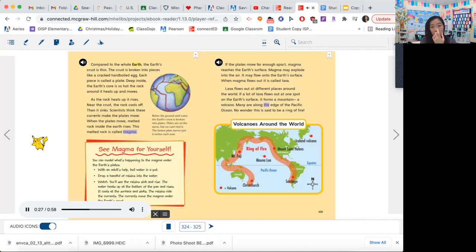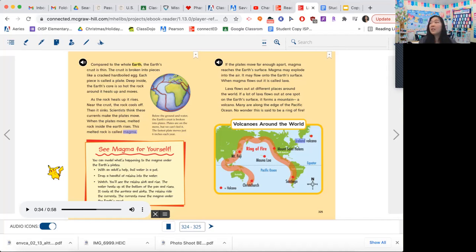Many are along the edge of the Pacific Ocean. No wonder this is said to be a ring of fire. Volcanoes around the world. Okay, so magma is going to be the melted rock inside of the volcano. And then lava is what flows out. When magma flows out, it is called lava. Okay, so lava is that melted rock when it comes out.